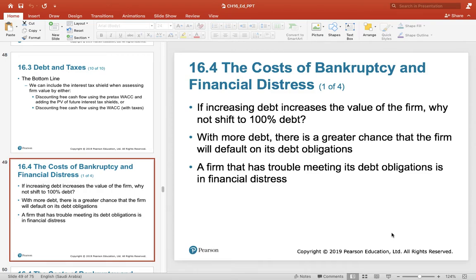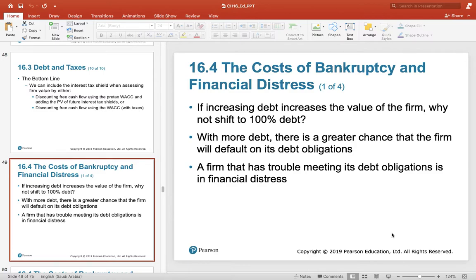Paid to the tax authority. We saw that the more the debt, the less the WACC. Now the question is, if that is the scenario, then why not keep increasing the debt? Where is the problem? In the previous section, we have seen that the more the debt, the less the WACC. That means the company should go for 100% debt. The WACC will be the least.